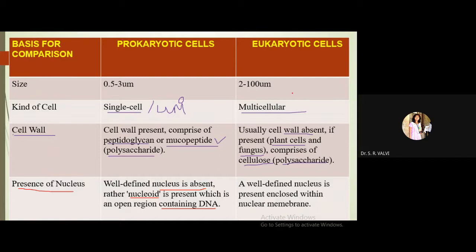In case of eukaryotic cells, it's a well-defined nucleus. Yes, we are saying true nucleus, right? That's why a well-defined nucleus is present, enclosed within a nuclear membrane. Each nucleus has its nuclear membrane, meaning the nucleus is protected with the help of this nuclear membrane.